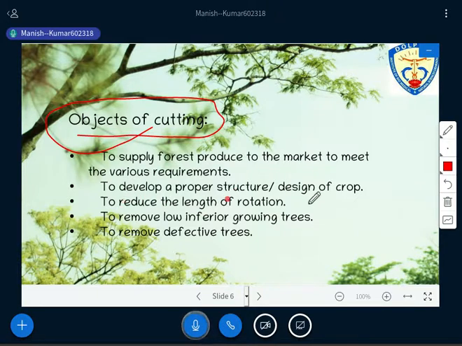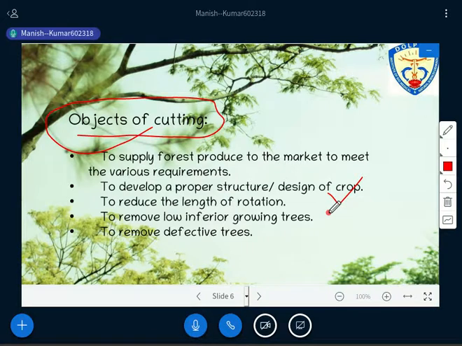Then another important thing is to design a proper structure, the design of a crop, right? As you have already studied, we are doing some kind of thinning practice there, right? Not only thinning, sometimes we also remove over mature trees, because when trees get over mature, there is no sign of development in that particular tree. So we also remove those trees from the forest area itself, right? So we can also develop proper structure and design.